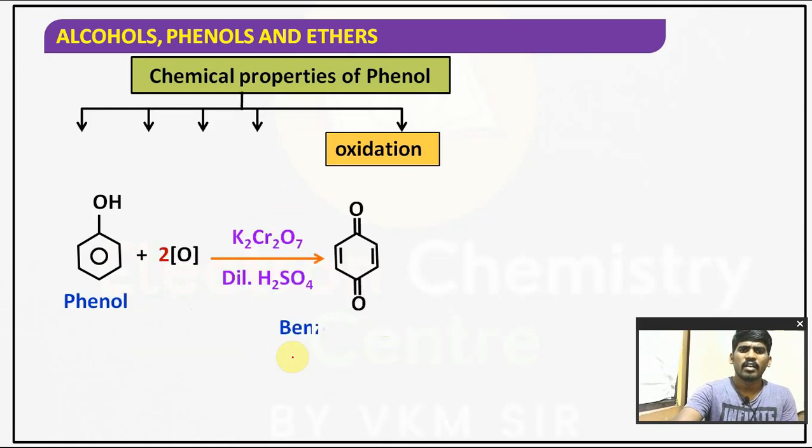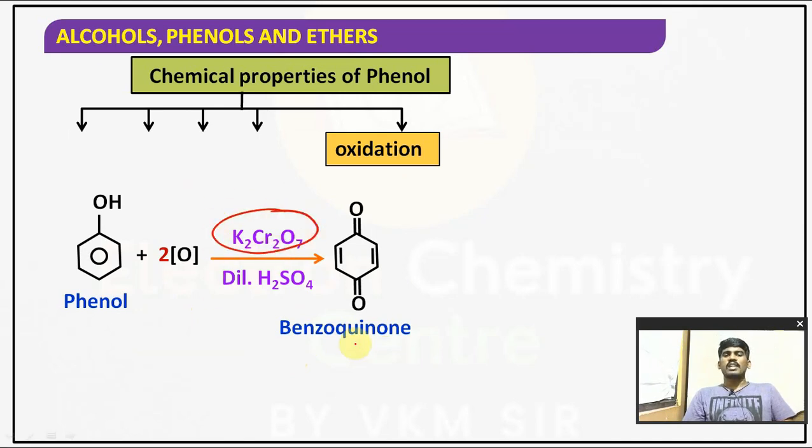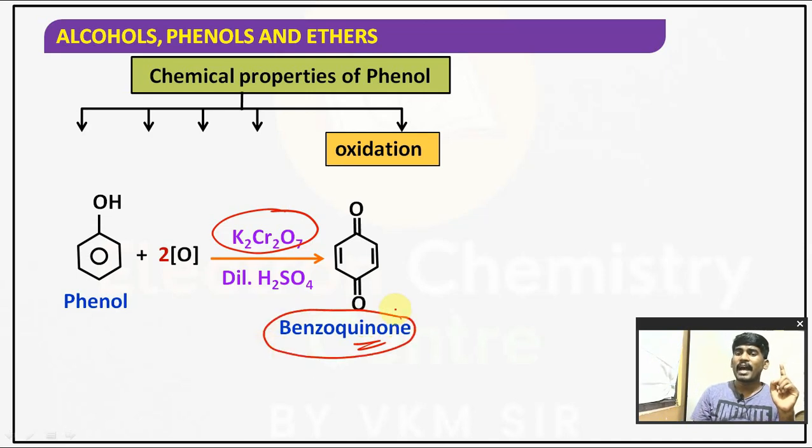Another important one, whenever phenol is oxidized with a strong oxidizing agent, as I told you, with concentrated nitric acid also ring undergoes oxidation. Similarly, with acidified potassium dichromate, ring undergoes oxidation, it forms benzoquinone. What does it form, children? Benzoquinone. Very important in KSET exams. Phenol on oxidation with acidified dichromate gives benzoquinone or parabenzoquinone.